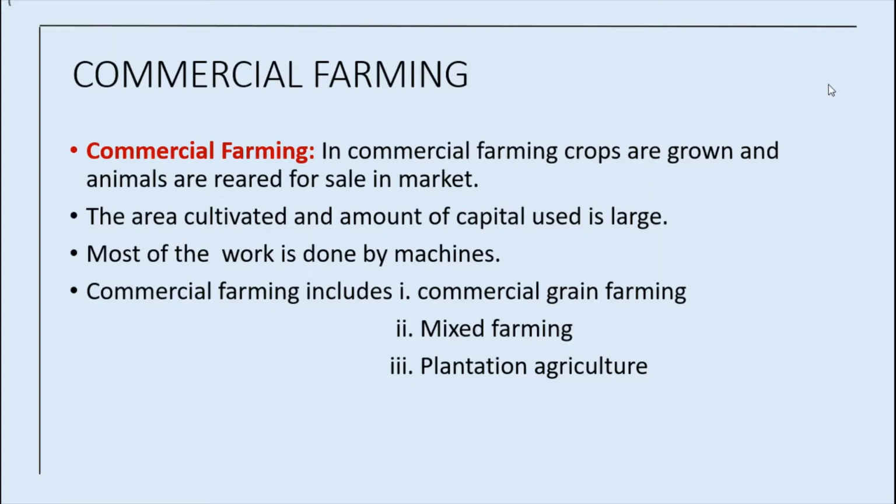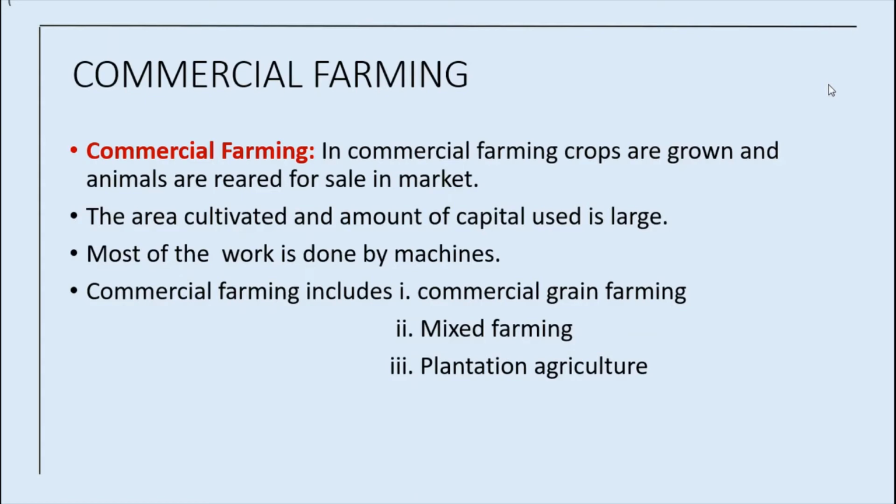And here the main characteristic of this type of farming is the use of higher doses of modern inputs, for example, high yielding variety seeds, HYV, and chemical fertilizers, insecticides and pesticides, in order to obtain higher productivity. Yes, they want to get high productivity. In order to get this high productivity, they are using pesticides, chemical fertilizers, insecticides, etc.